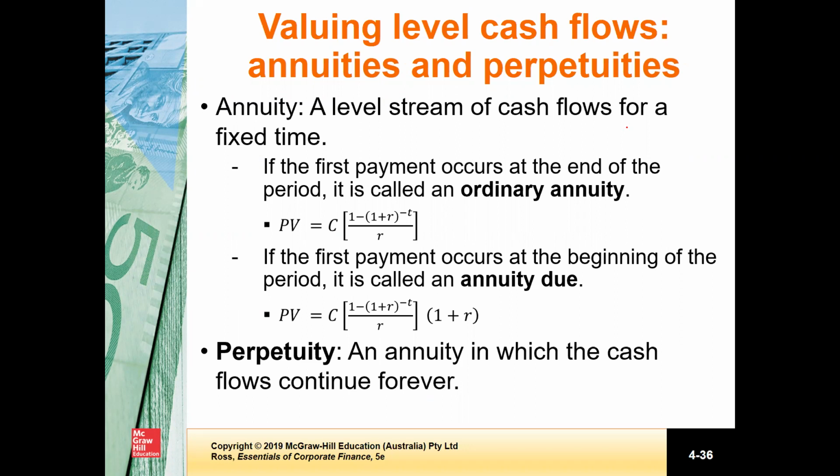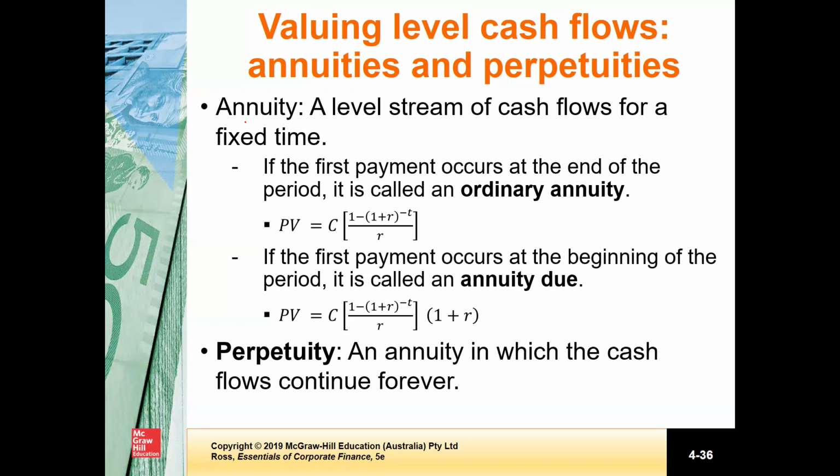encounter situations where we have multiple cash flows that are all the same amount. For example, a common type of loan repayment plan calls for the borrower to repay the loan by making a series of equal payments for some length of time. Almost all consumer loans, for example, car loans or house mortgage loans, feature equal payments, usually made each month, right? More generally, a series of constant or level cash flows that occur at the end of each period of some fixed number of periods is called an ordinary annuity, okay?